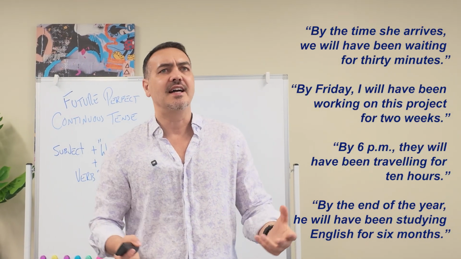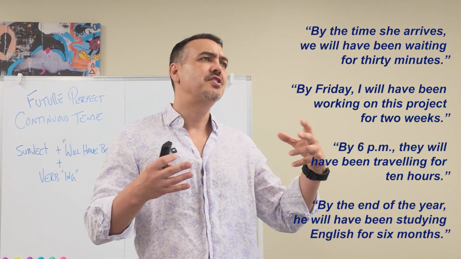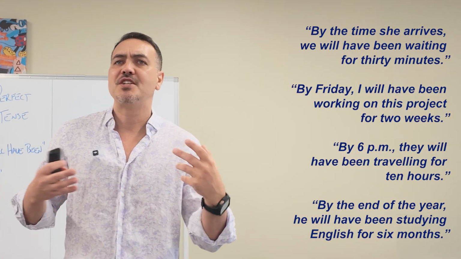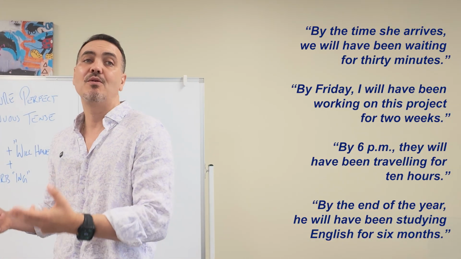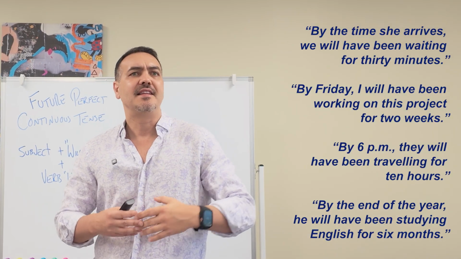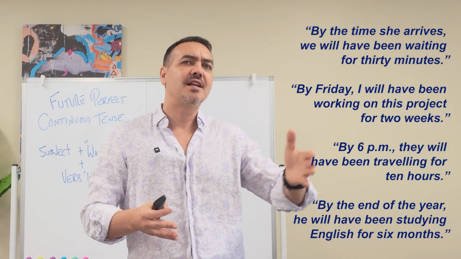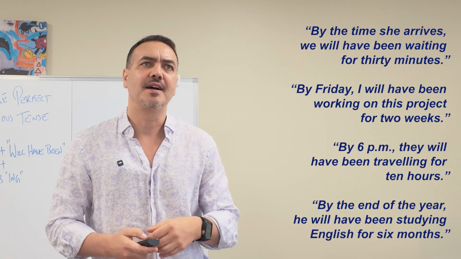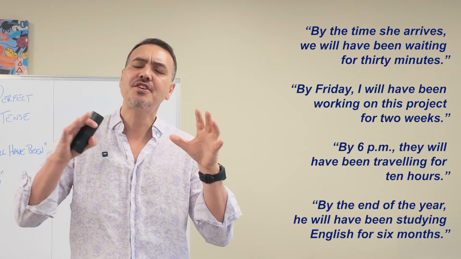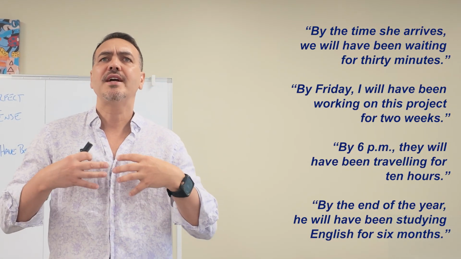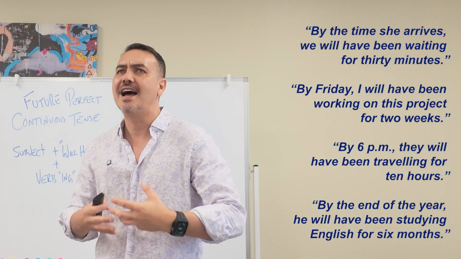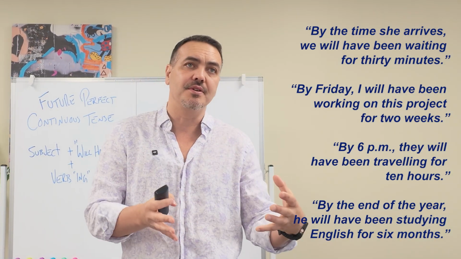A couple of other examples. By Friday, I will have been working on this project for 2 weeks. By 6 p.m., they will have been traveling for 10 hours. By the end of the year, he will have been studying English for 6 months. Okay? In each sentence, we're looking forward to a future time and saying how long an action will have continued.